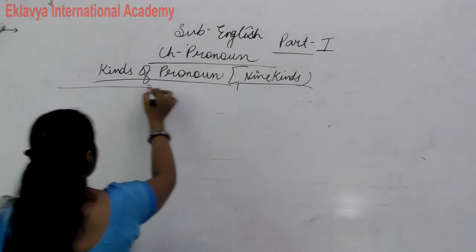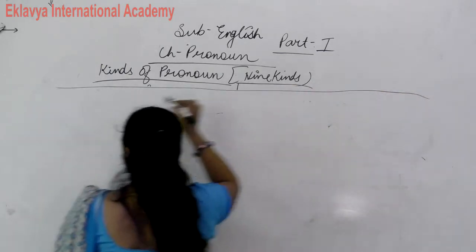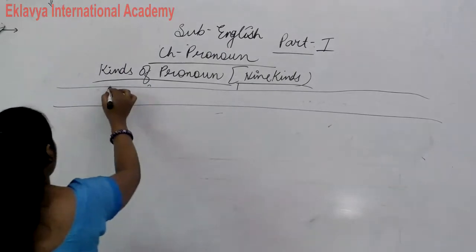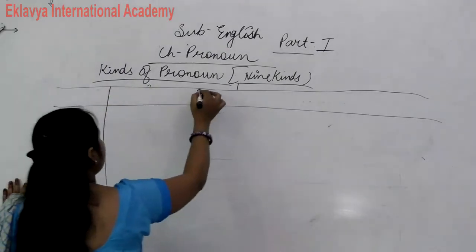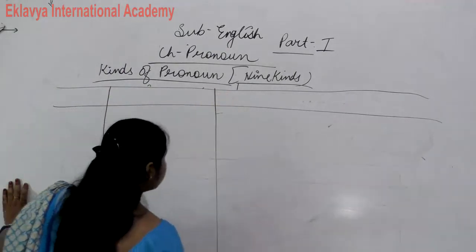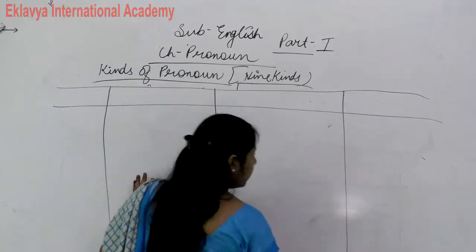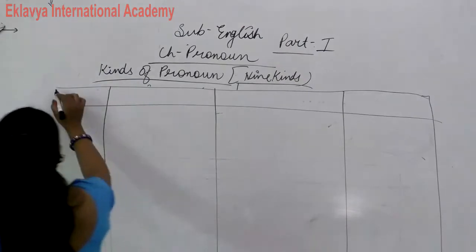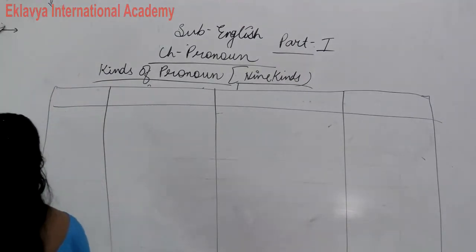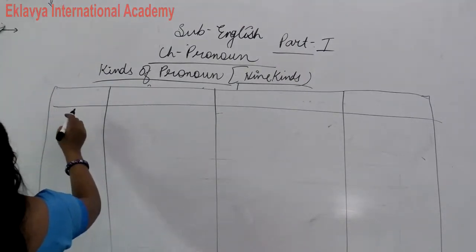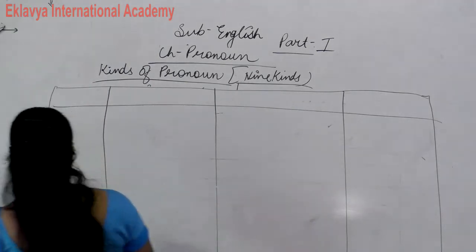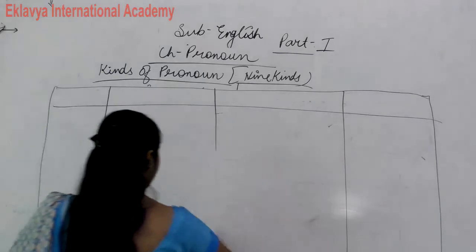One more table you all make. Divide into four columns: one, two, three and this is four. Clear? Only four divided into 4 parts.